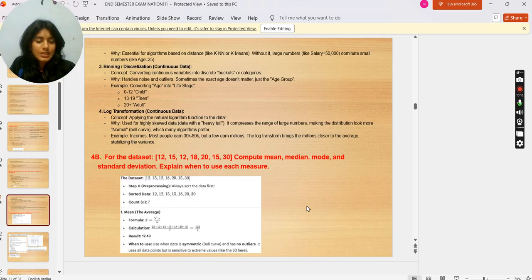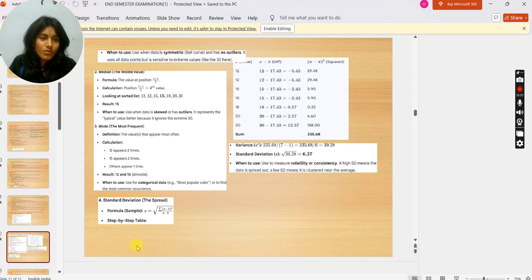Mean formula: x bar = summation of x upon n. So the answer will be 17.43. When to use: when data is symmetric, bell curve, and has no outliers. It uses all data points but is sensitive to extreme values like the 30 here. We already talked about this.